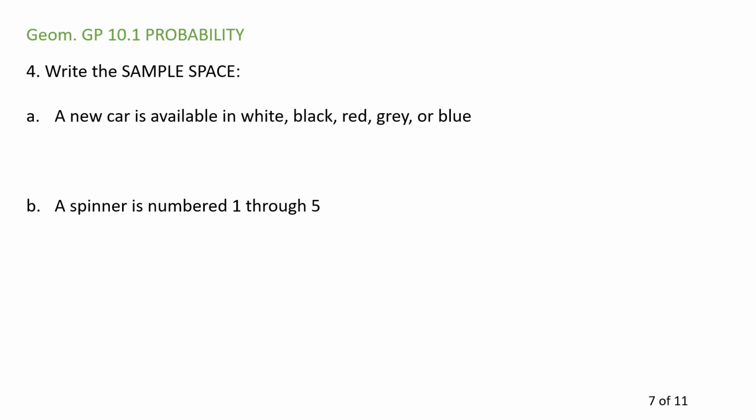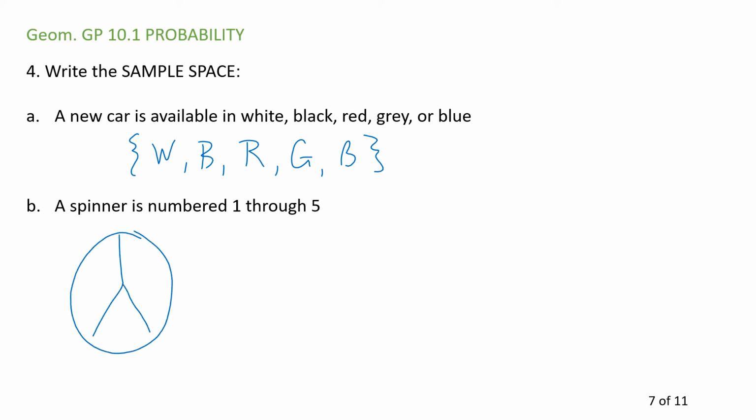A new card is available in either white, black, red, gray, or blue. So it's either white, black, red, gray, or blue. That's the sample space. A spinner numbered 1 through 5. The sample space is, you can land on a 1, a 2, a 3, a 4, or a 5. That's just a list of the things that are in